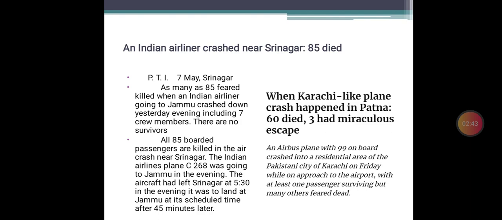It was to land at Jammu at its scheduled time after 45 minutes. So here we suggest a plane from somewhere going to somewhere, name of the flight, passengers, time, etc. In the next paragraph, now we go to more details of the report.